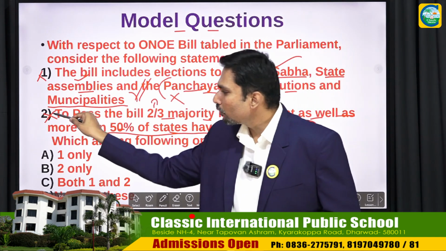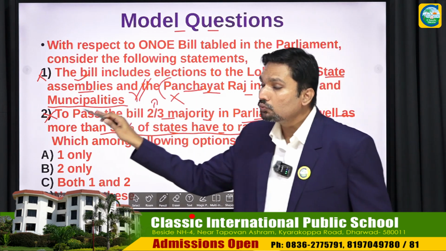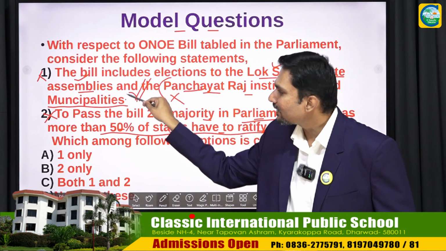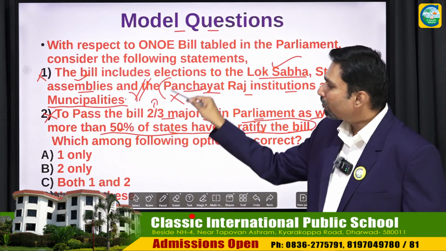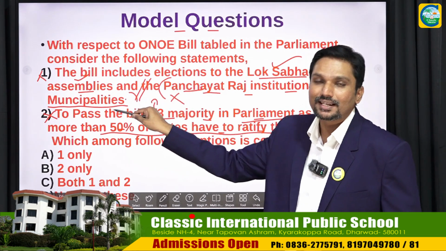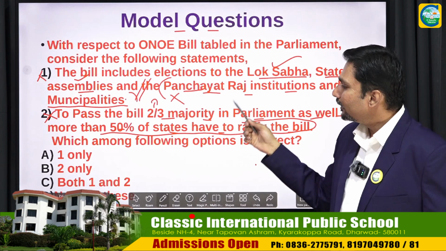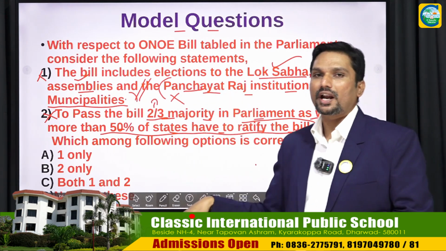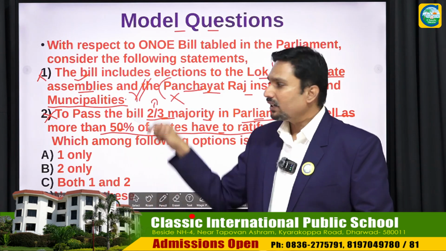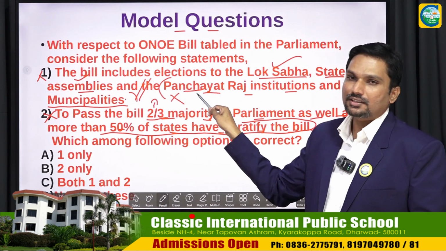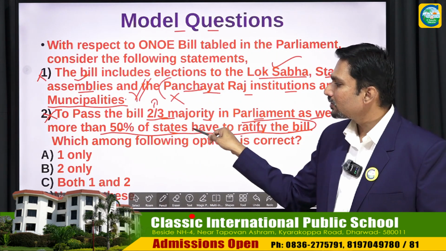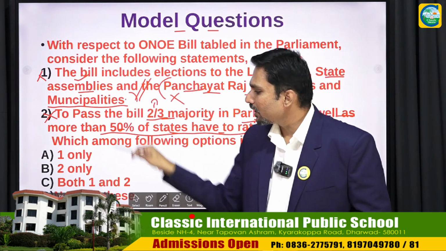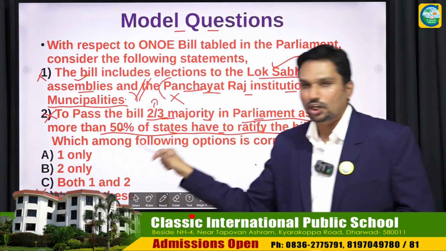Statement two would be right if Panchayat Raj institutions and municipalities had been included in the bill. Then 2/3 majority as well as 50% of states would have had to ratify it. But since we have not included them, ratification by 50% of states is not required. So both statements are wrong, and it is option D, none of these.